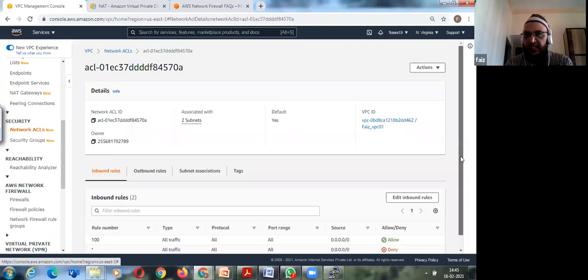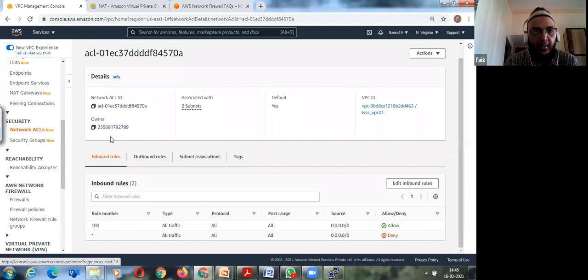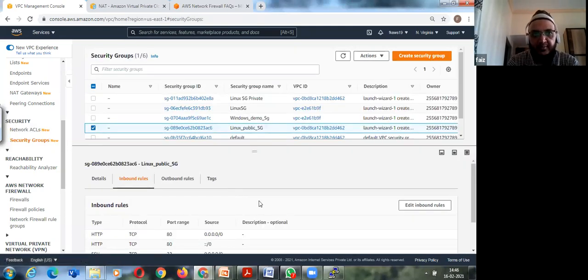When we talk about NACL, a network access control list, it is normally used at layer 3 of OSI, as access control lists on routers and other things. These are normally applied at the subnet level. So what is it associated with? Subnet. And what are security groups associated with?